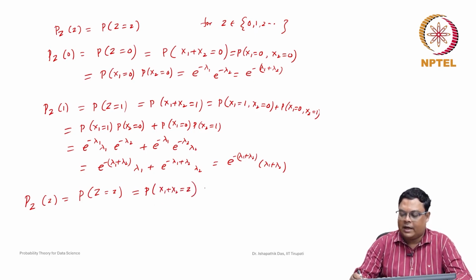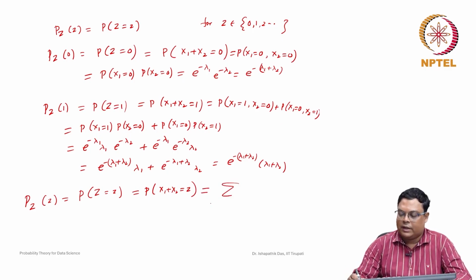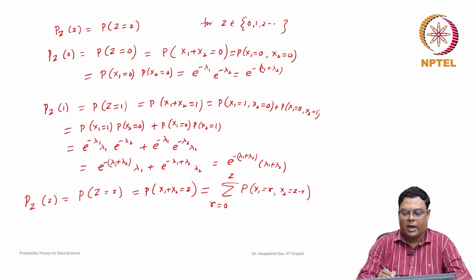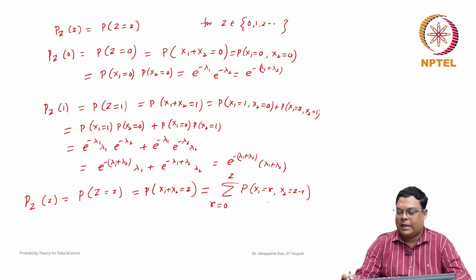Now how can we find that? It will be a summation like this. Some r can be 0 to any value z, such that the probability that x1 will be some r and then x2 can be the remaining part, z minus r. You can check that for any other value, 0, 1 or 2, it actually works.